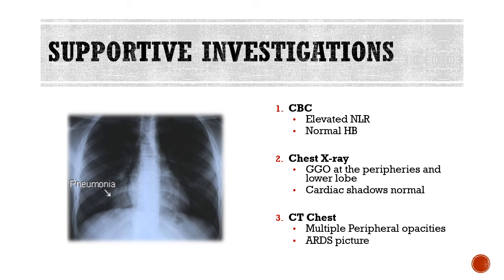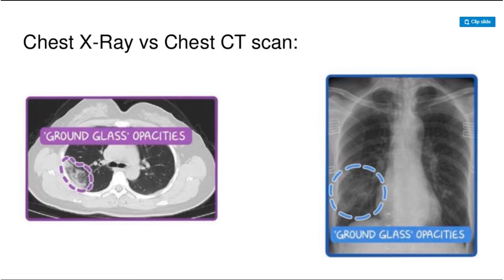Now, what are the supportive investigations that need to be done? The CBC to look for elevated blood counts and to look for the hemoglobin, chest X-ray, ground glass opacities at the peripheries are seen, chest CT, multiple peripheral opacities and ARDS like picture is seen in chest CT. Now these are the ground glass like opacities in the chest CT and you can see in the X-ray as well. Okay, it's a typical texture of a ground glass.